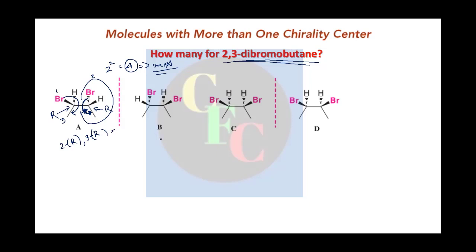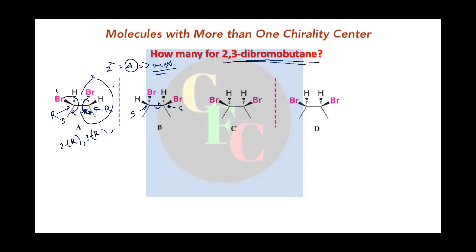And now for B you don't have to analyze it again, you can clearly say that this is also S and this is also S because they are mirror images of each other, right? And of course it is not superposable. Now if you rotate this 180 degrees from here, you can superimpose this hydrogen and this Br, this part will superimpose but this one will not.